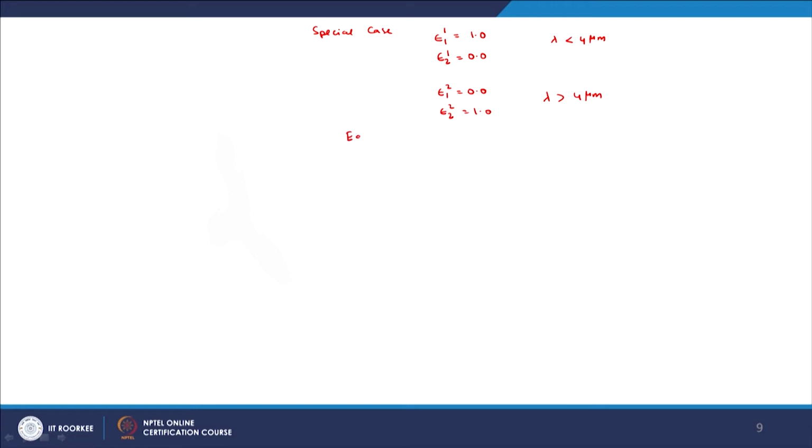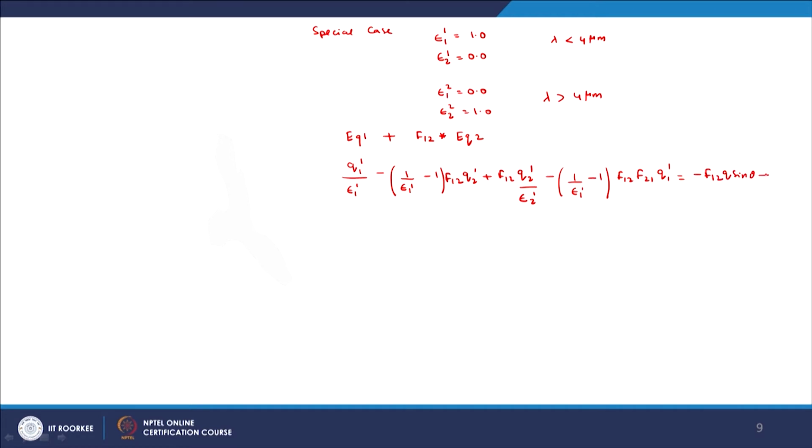So, let us add equation 1 plus f12 times equation 2, and we get Q11 upon epsilon 11 minus 1, f12 Q21 plus f12 Q21 upon epsilon 21 minus 1 by epsilon 11 minus 1, f12 f21 Q11 is equal to minus f12 q sin theta minus q cos theta, where q is basically q sun.